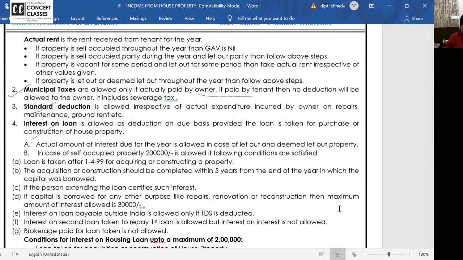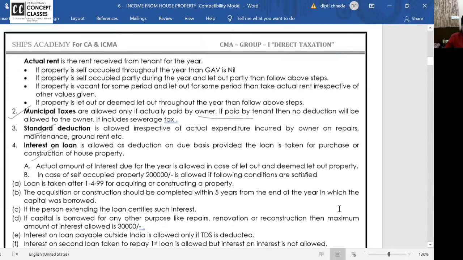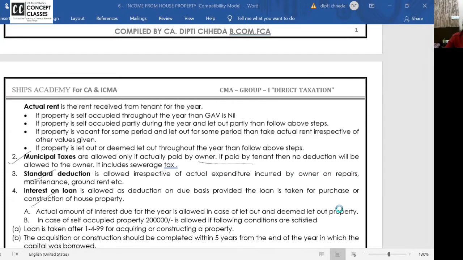Yeah. Now, how to derive the gross annual value? How to derive the gross annual value? If the loan is taken before 1999 for purchase, then interest on loan is 30,000.